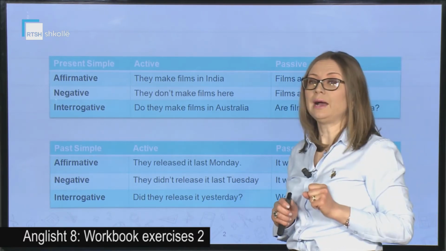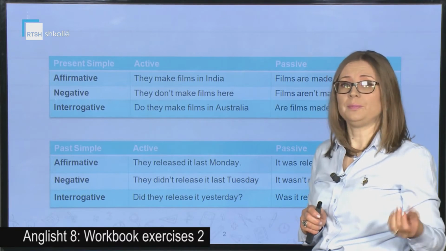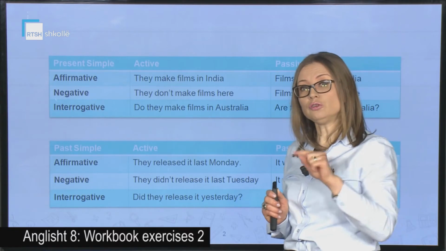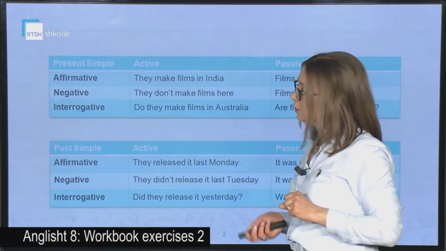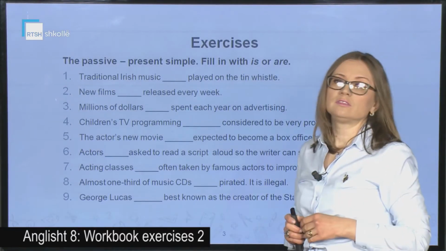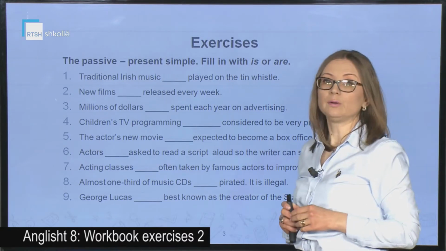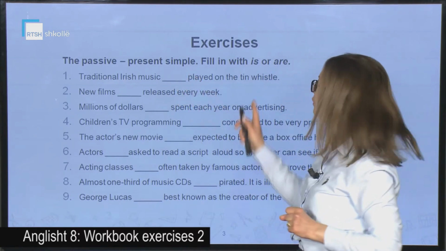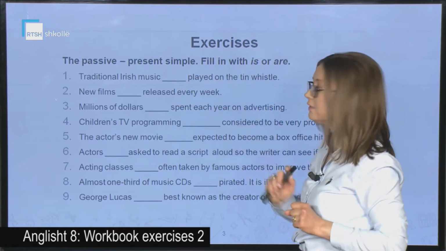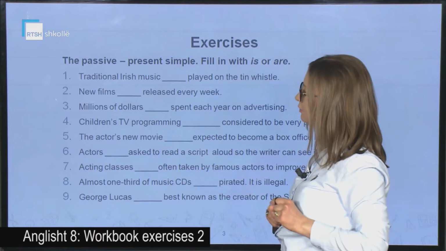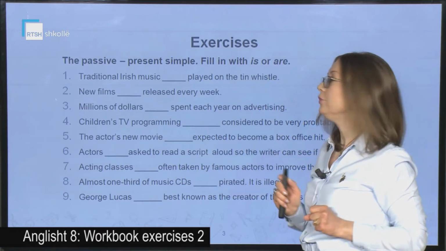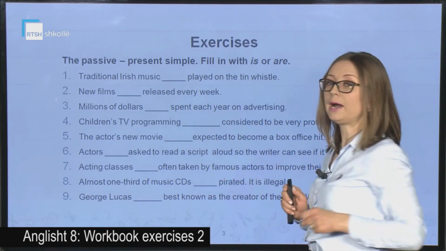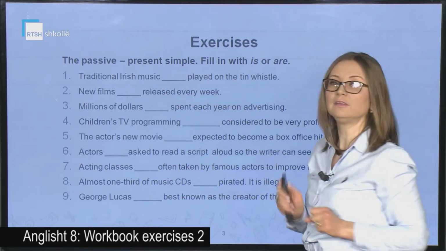But you should keep in mind what? When do we use the passive? When we are focused more on the action, not on the person who did the action. Let's practice now some exercises together about the grammar. And we have the passive here of the present simple. We're going to fill in with is or are. We have 9 sentences and we're going to put the verbs in their right form by keeping in mind that we are talking about the passive of the present simple.